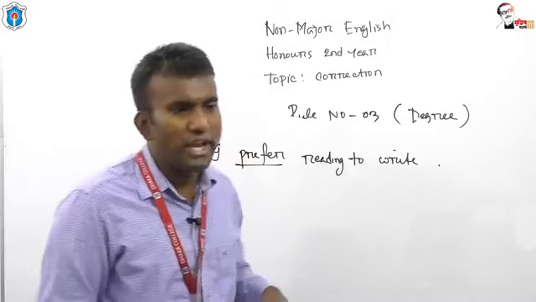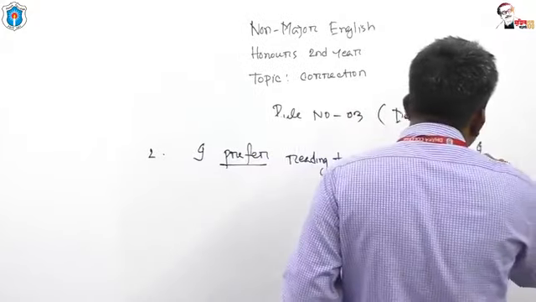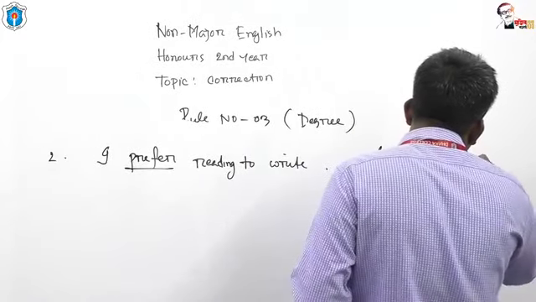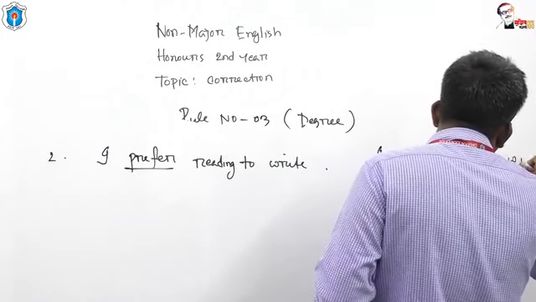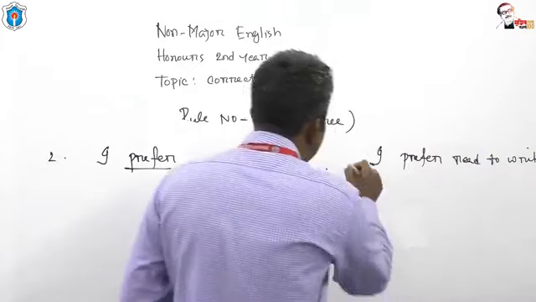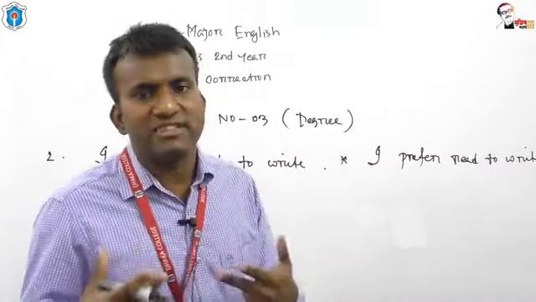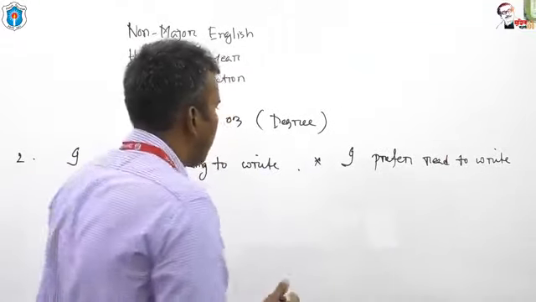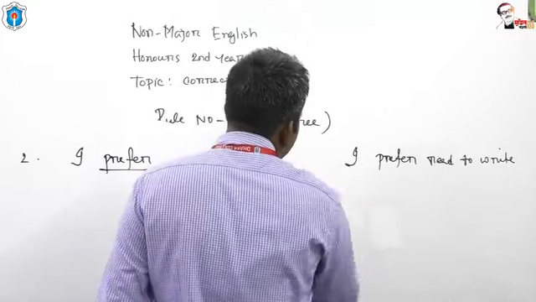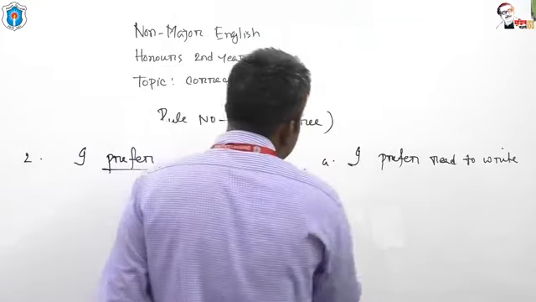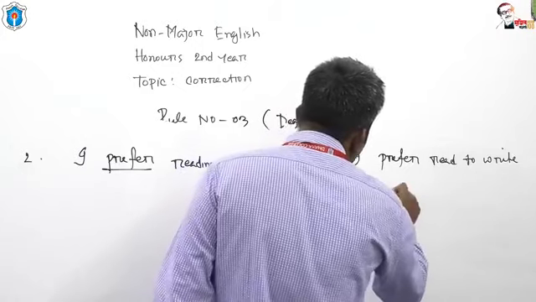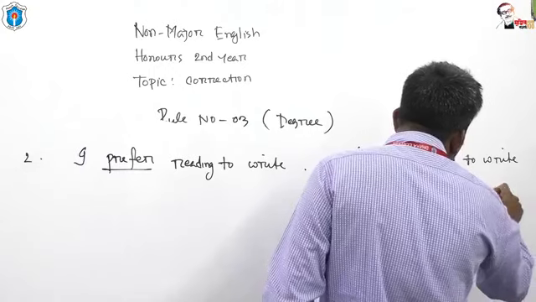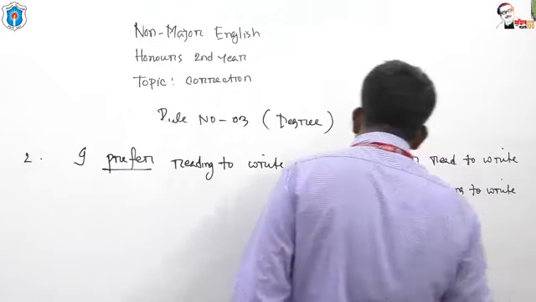Look at. I prefer read to write. How many mistakes can we categorize in terms of prefer? First option, I prefer read to write. Second option, I prefer reading to write.